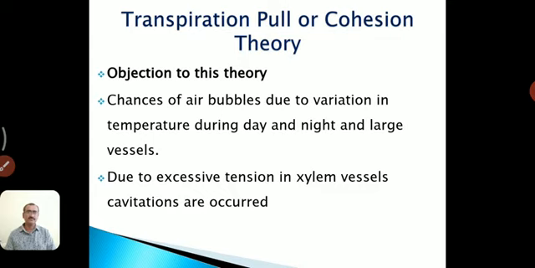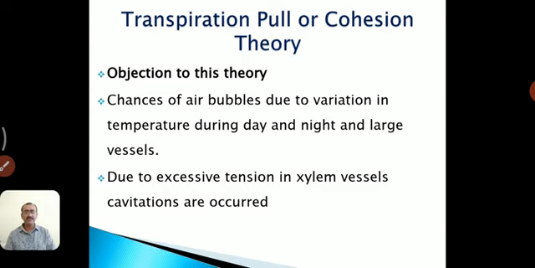If in one column there is a problem, cavitation has occurred, but in another strand or column there is no cavitation. And there are a number of columns in the xylem. So this disappears again.